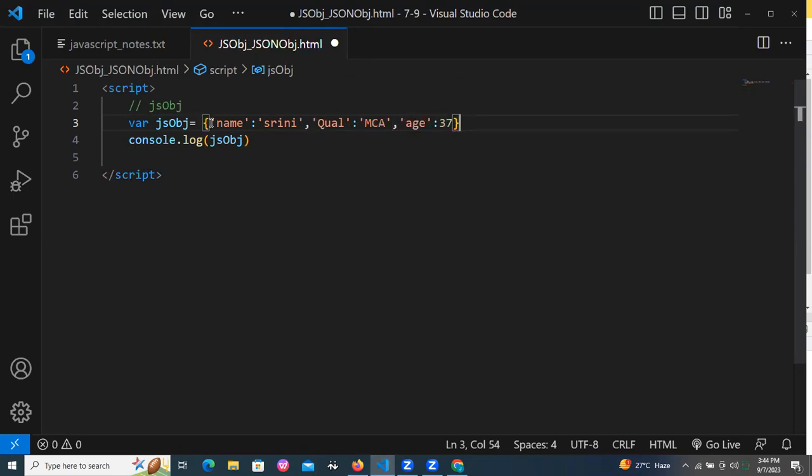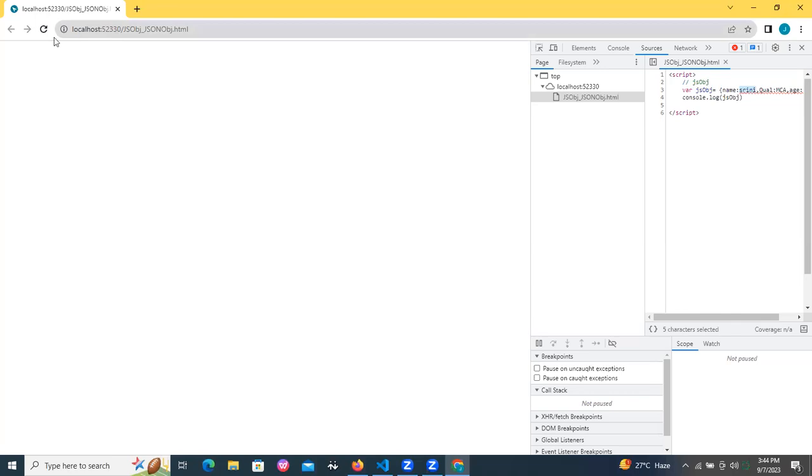Now one more time, refresh the browser. Go to your Chrome browser and refresh it. Now can you see the object console output? Where is the console output? We have an object or not? Is the object printing or not? Qualification is MCA, age is 37, and name is Srini.